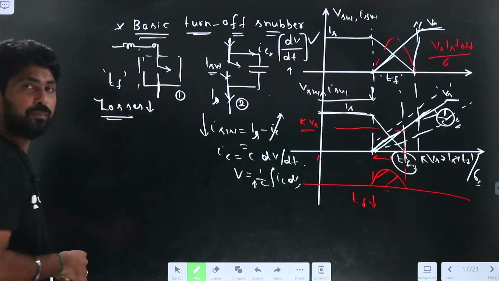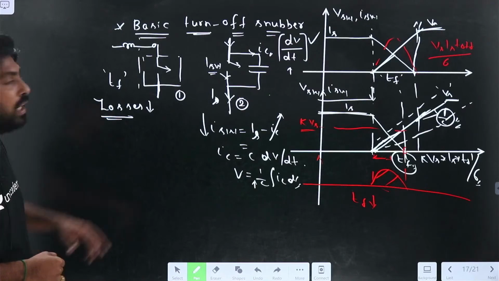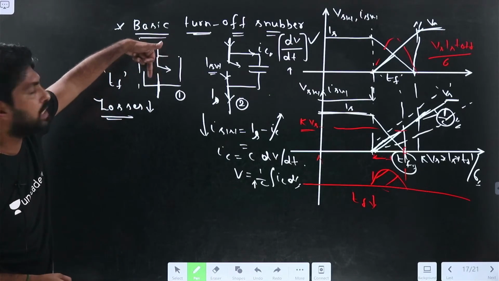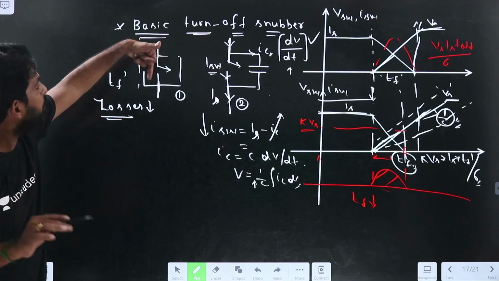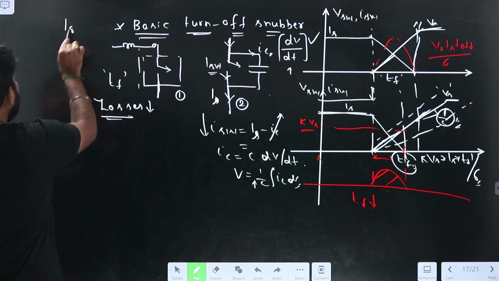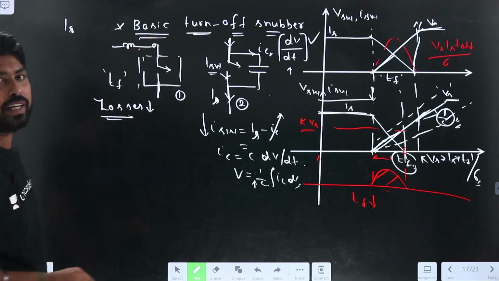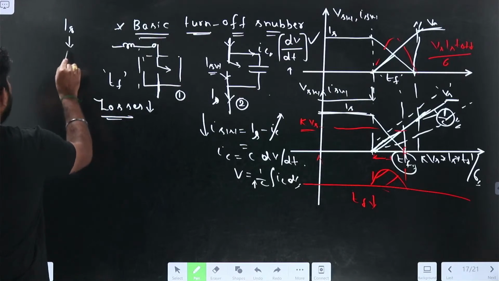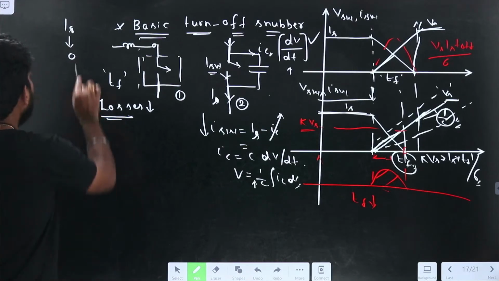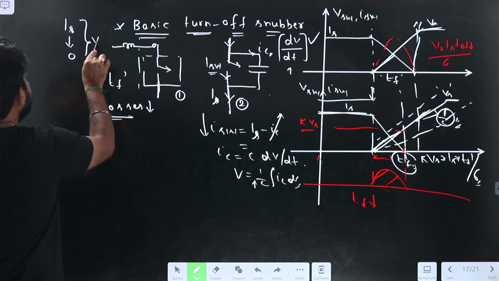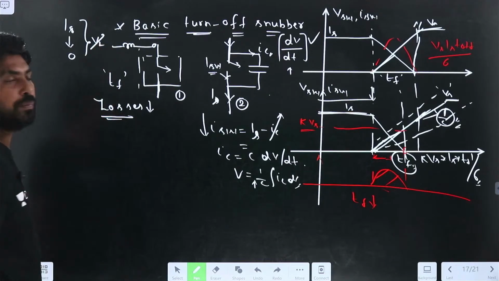What happens there? Initially the switch is in on condition, there is no problem. It is carrying the current of Is. When the switch is in off condition, the current should be 0. Because of that, a high voltage will appear across the switch.